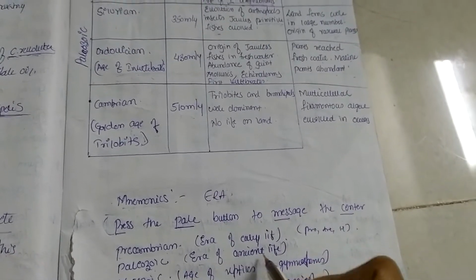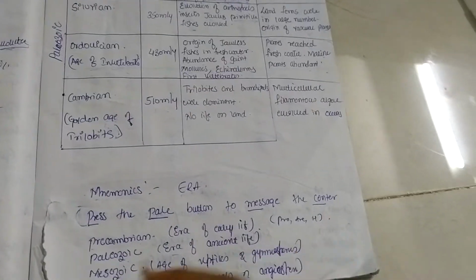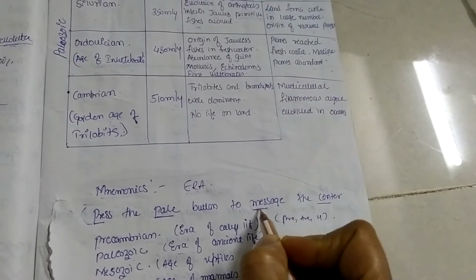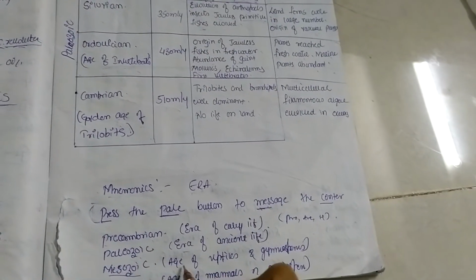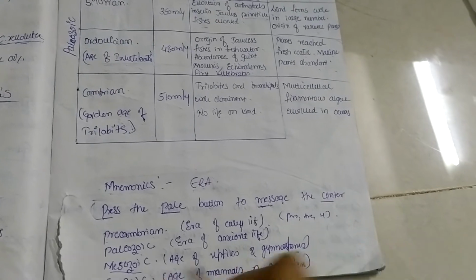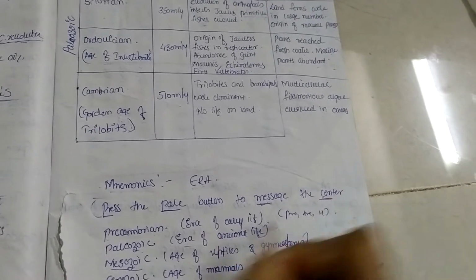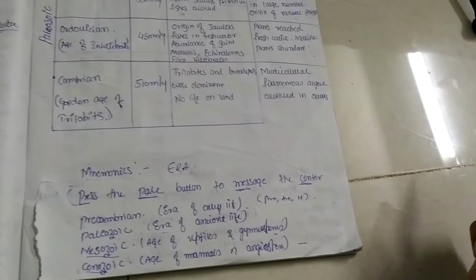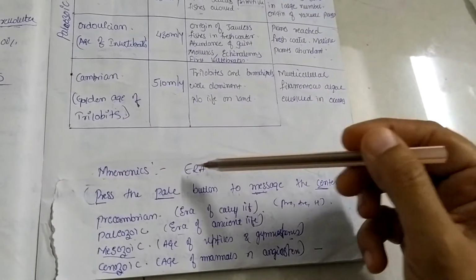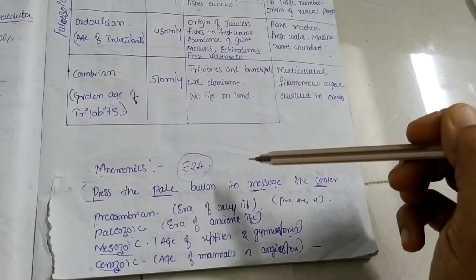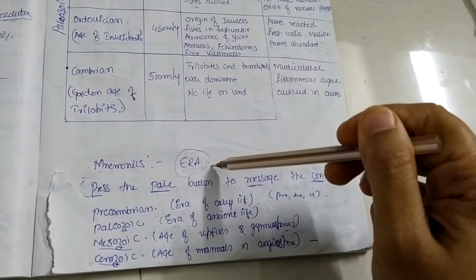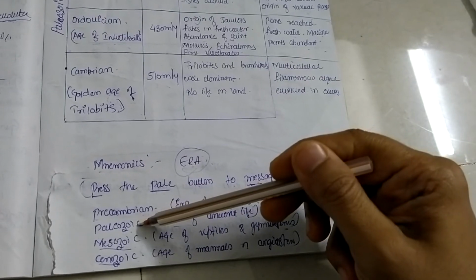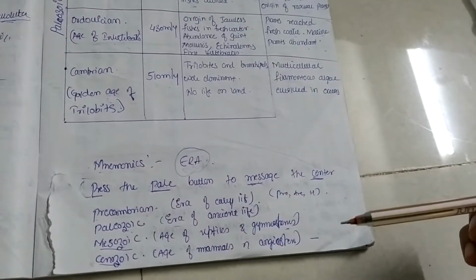Paleozoic is the era of the ancient life. Next it will be the Mesozoic era, the age of reptiles and gymnosperms. Followed by we have the Cenozoic era, the age of mammals and angiosperms. So this was a mnemonic which will make you perfect regarding the eras. So we have Cenozoic, Mesozoic, Paleozoic and Precambrian eras.